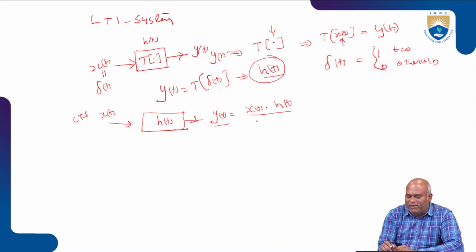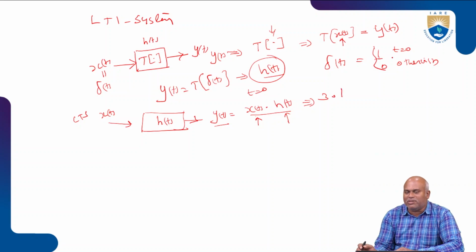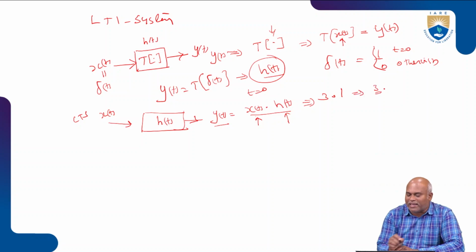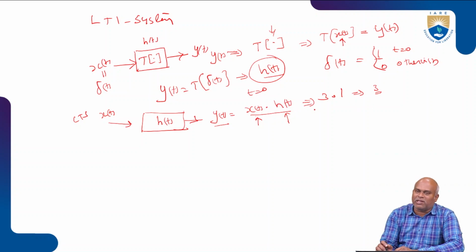When the t value equals 0 in x of t, h of t is activated. For example, if x of t has a value of 3 at t equal to 0, and h of t is represented as 1, because we take the amplitude equal to 1, then its produced output is 3. So for each and every shift in t, h of t gives its response.